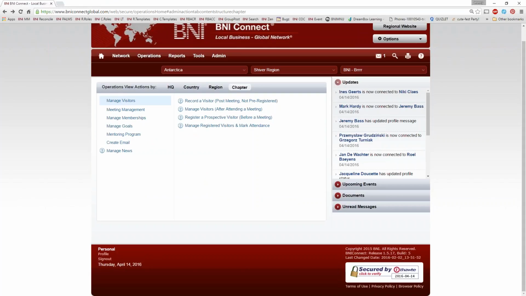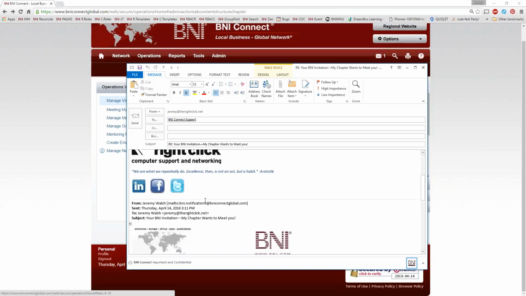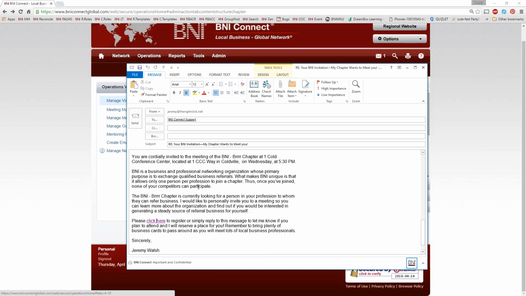Okay, so that is what the email looks like here in BNI Connect. And it's a nice professional way to invite somebody to the chapter. It should be the second note that they're getting from you. Otherwise, it'll just look like spam and they'll probably delete it.